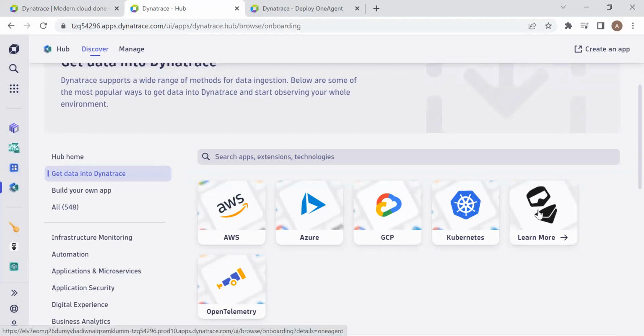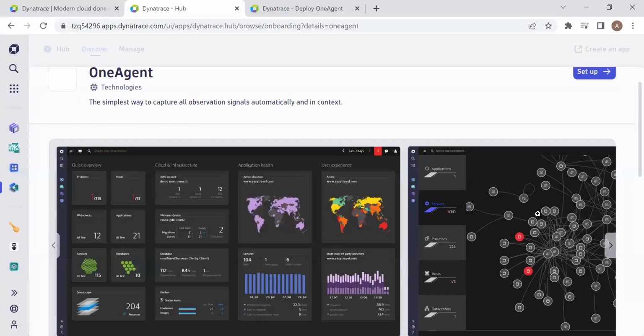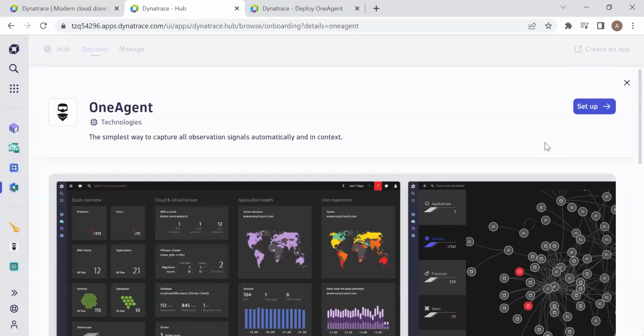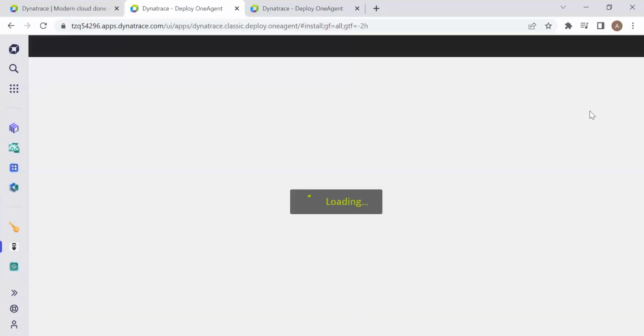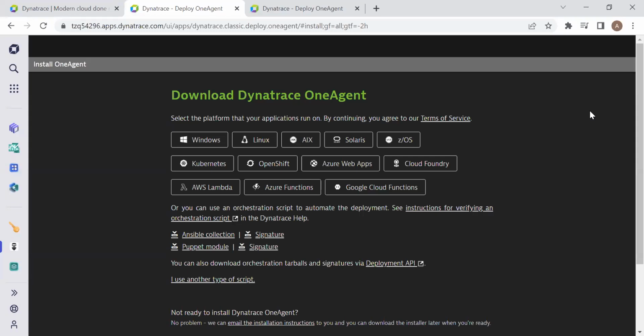You will find the option. Click on this, it takes us to the deployment page. Now click on this setup option. We install it on our machines and this is called Dynatrace OneAgent. Basically, OneAgent is software that is going to be installed and send back the information to the Dynatrace SaaS environment.